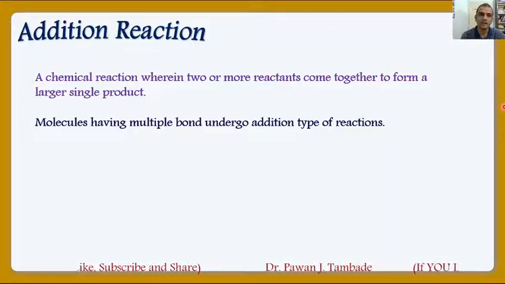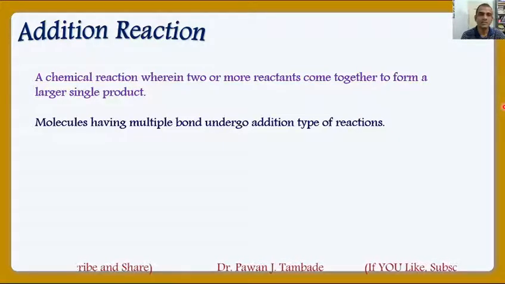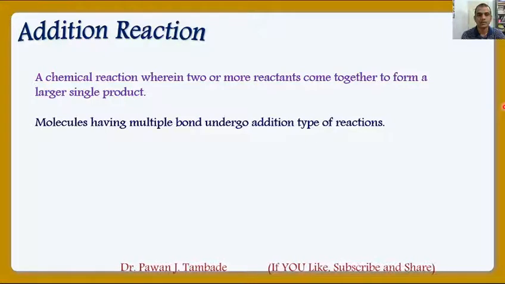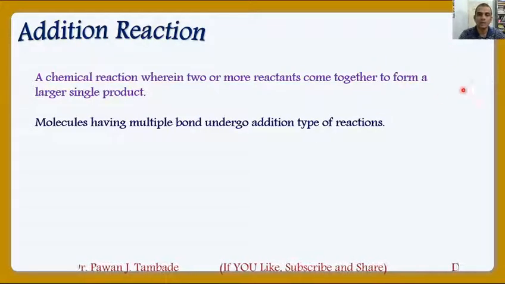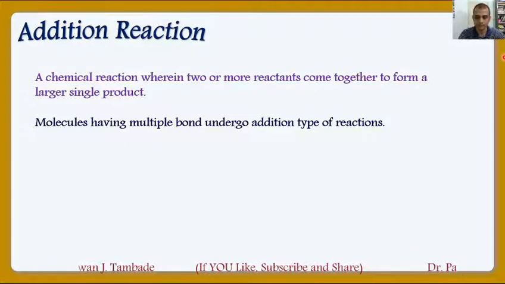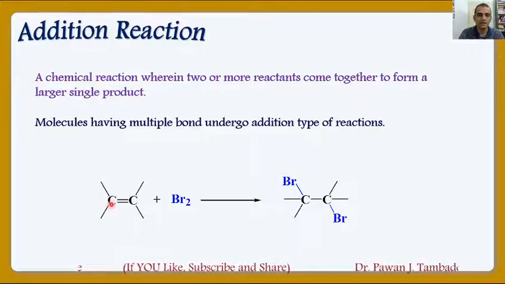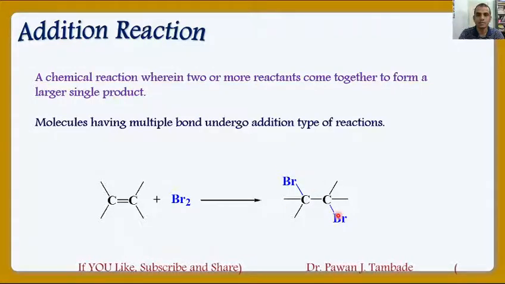So first one is addition reaction. In case of addition reaction, it is a chemical reaction wherein two or more reactants come together to form a larger single product. Addition reaction is shown by molecules which are having multiple bonds in them. For example, if you look at this reaction, alkene reacts with bromine molecule to produce this addition product.